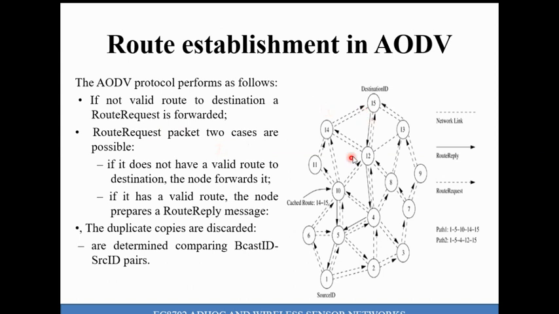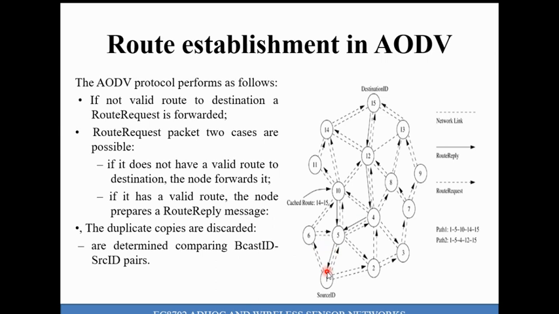Let us consider the image here. In this particular network, 15 nodes are present, from 1, 2, 3, 4, 5, 6 up to 15. Now node 1 has some data to transfer to node 15. Initially it is not aware of anything to reach the destination node 15.